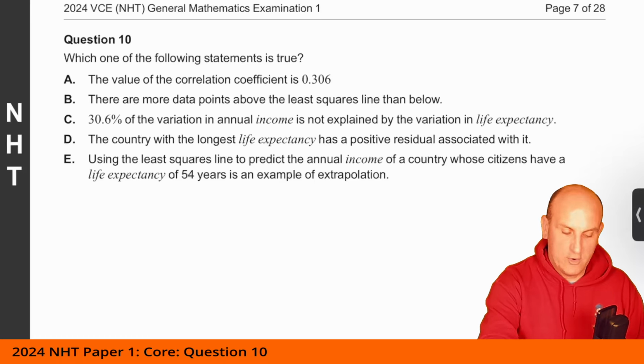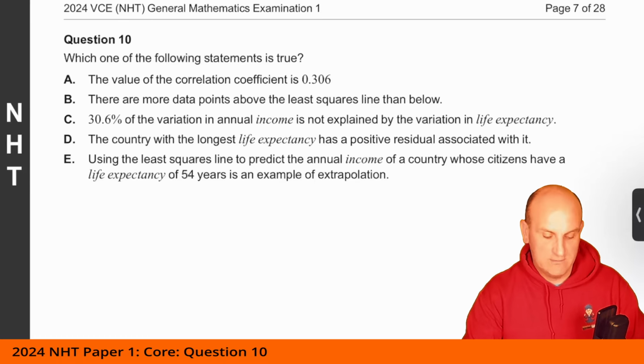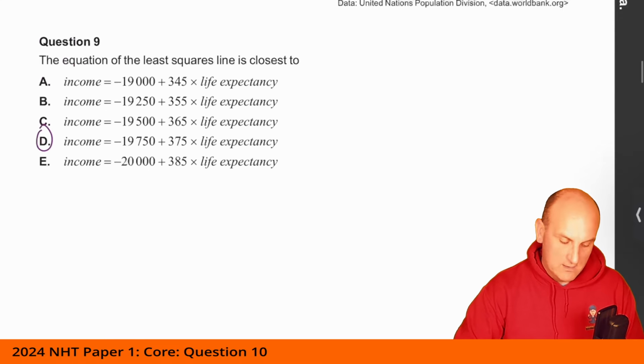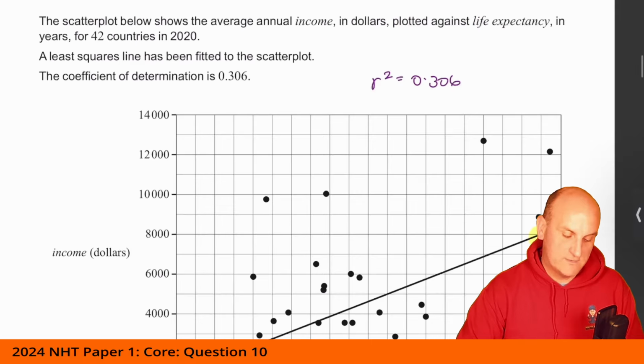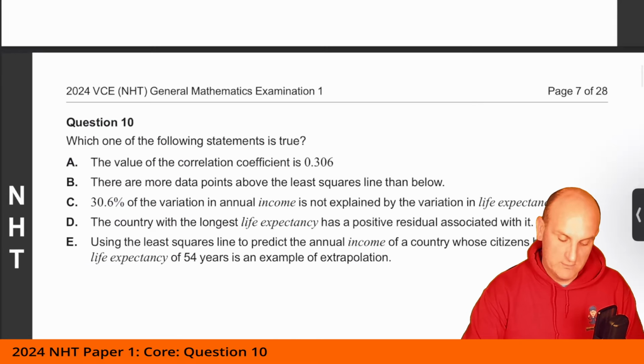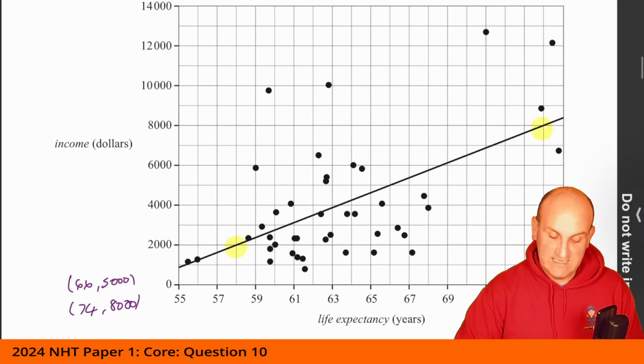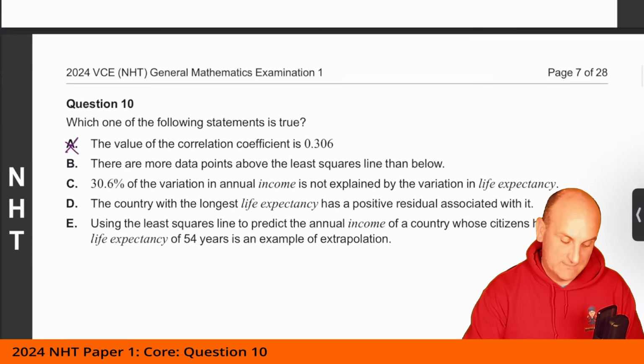The value of the correlation coefficient is 0.306. Well, no, because they basically told you the value of the correlation. If we go back, it said here the coefficient of determination is 3.06. So that's a no, he says. Let's cross that through. There are more data points above the least squares line than below. Well, if we look at the least squares line, you can actually count them, and it turns out even by inspection that certainly isn't true.